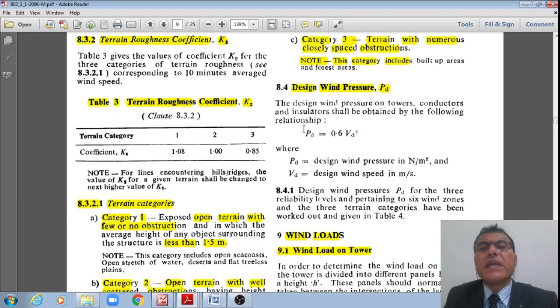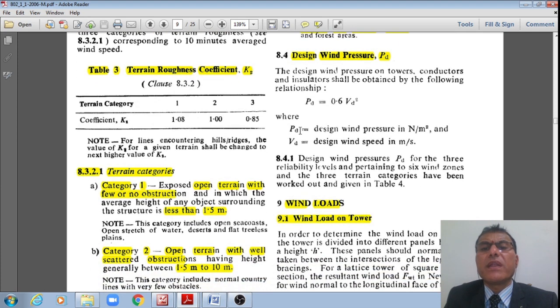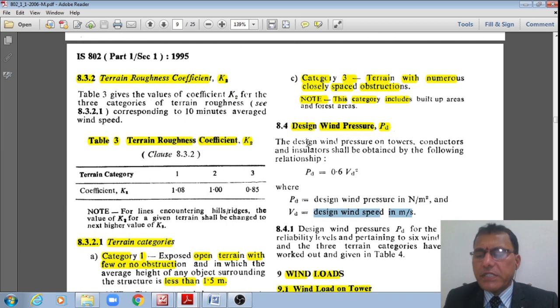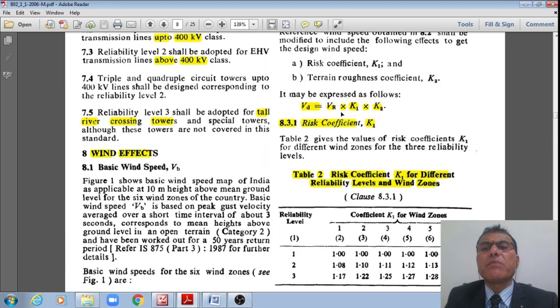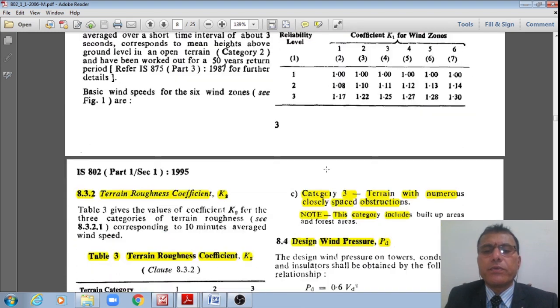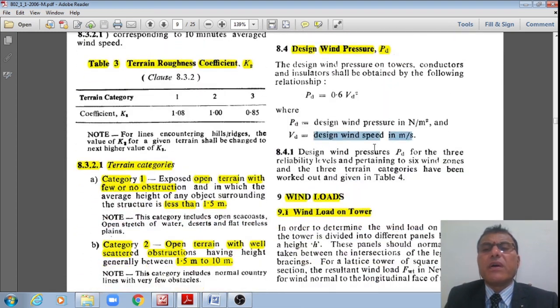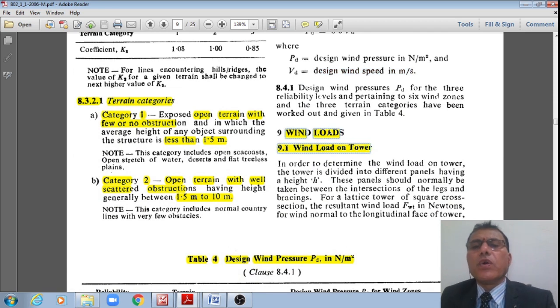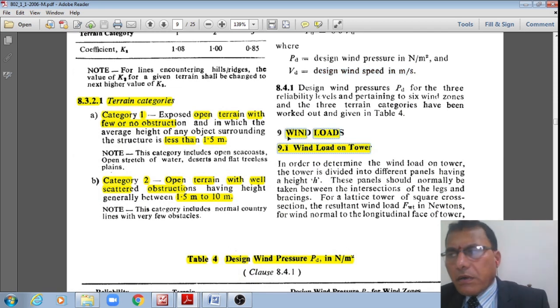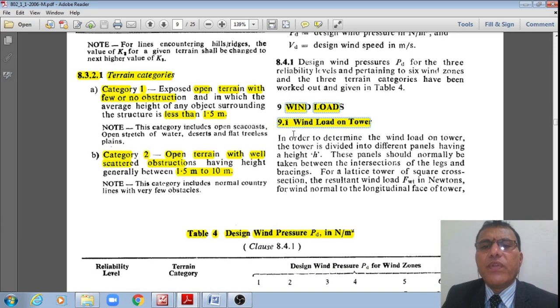Once I calculate VD, I can calculate the design wind pressure PD, given by 0.6 VD square, where PD is the design wind pressure in Newton per meter square and VD is the design wind speed in meters per second. In the previous step we already calculated VD, given by VR multiplied by K1 multiplied by K2. Right? Once I get this, let us move to the next subheading, the wind loads.